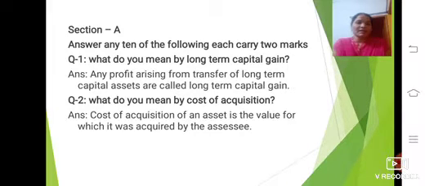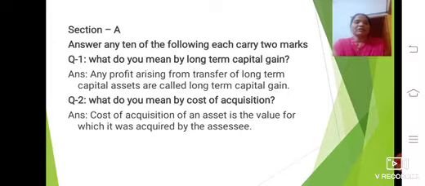The first question is: what do you mean by long term capital gain? He asked what is long term capital gain. The answer is: any profit arising from transfer of long term capital assets is called long term capital gain. Here what he said means any benefit or profit arising from the transfer of long term capital assets, that we can call long term capital gain.